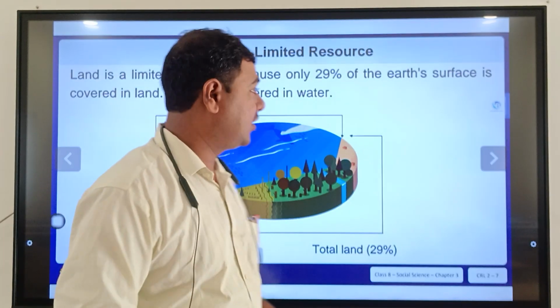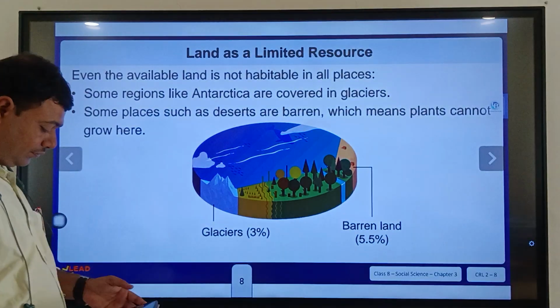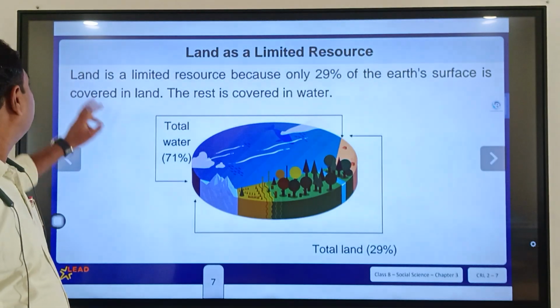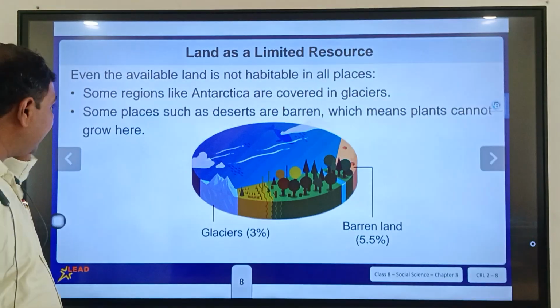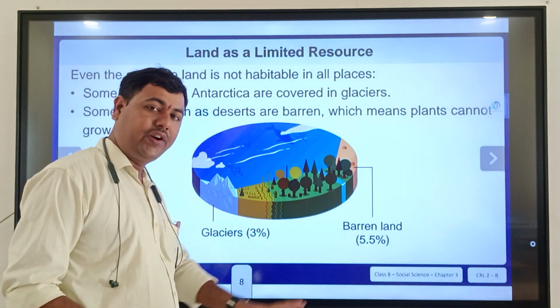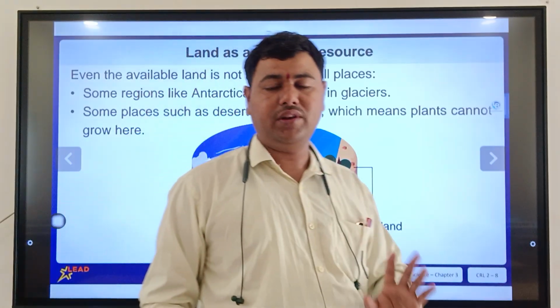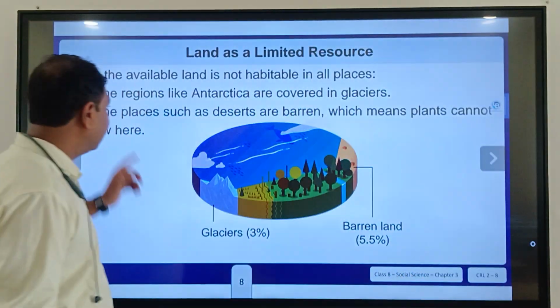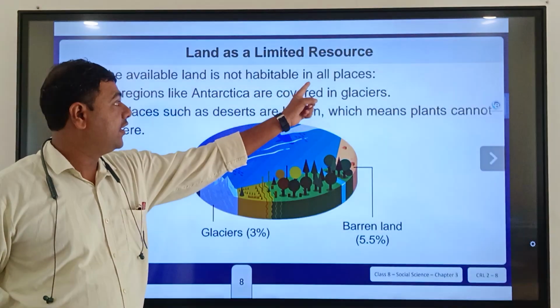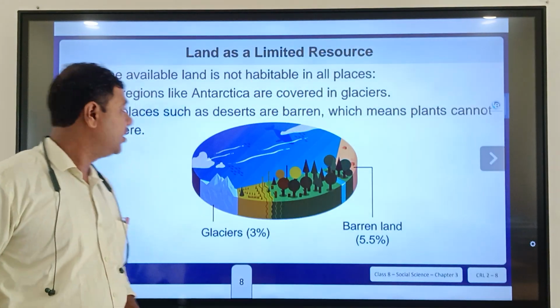So just take a look at that. Even the available land is not available in all places. Only 29% land is available for living, but it is also not properly habitable in all places. Why?